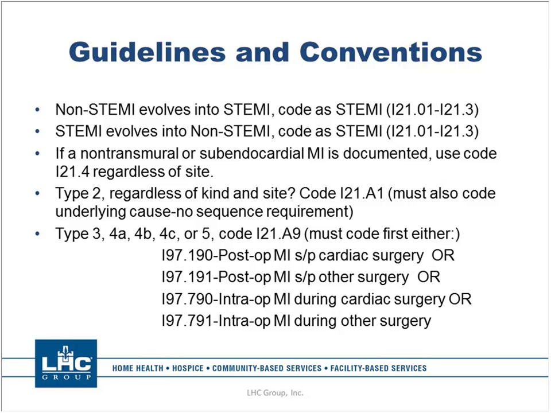So these are your codes, and when you look this code up, it will say you must code first. Either this is a post-op MI, status post cardiac surgery, or a post-op MI, status post any other surgery, or an intra-op MI during cardiac surgery or other surgery. Now, something important I want to mention about these codes. I know they say post-op MI and intra-op MI, but that is just for the purpose of this slide.